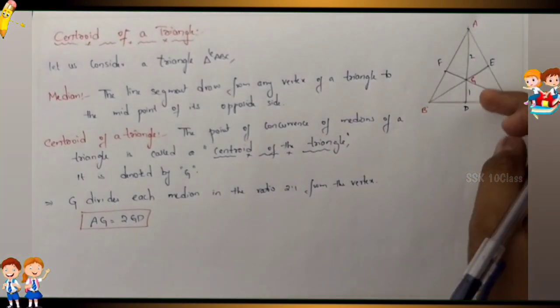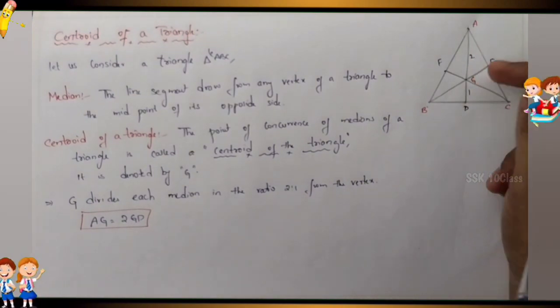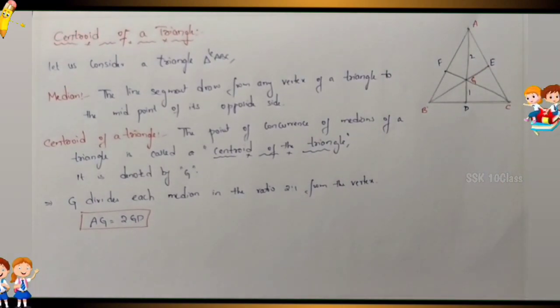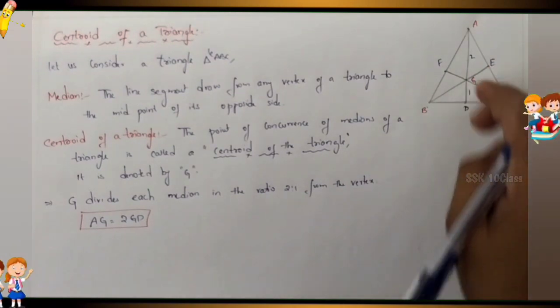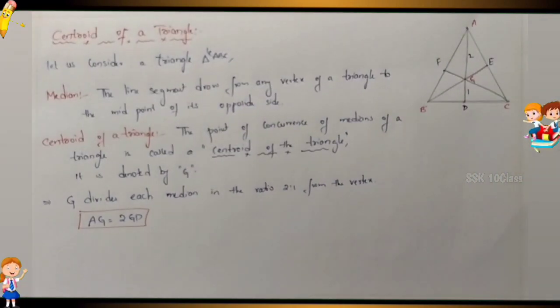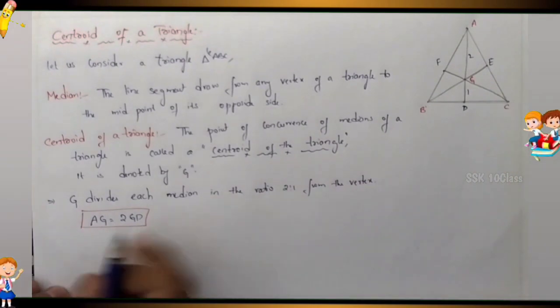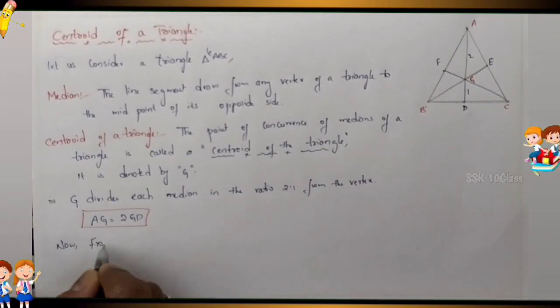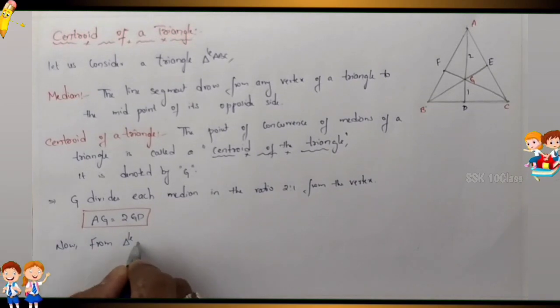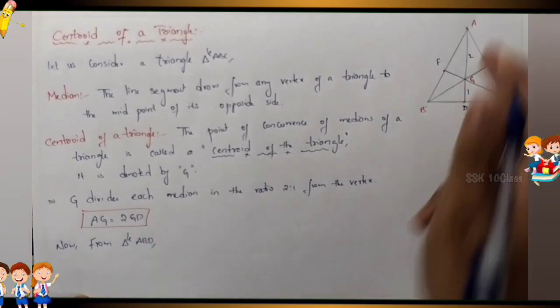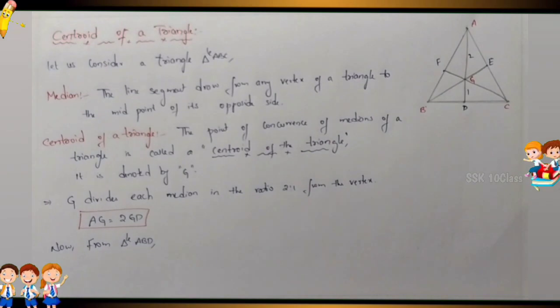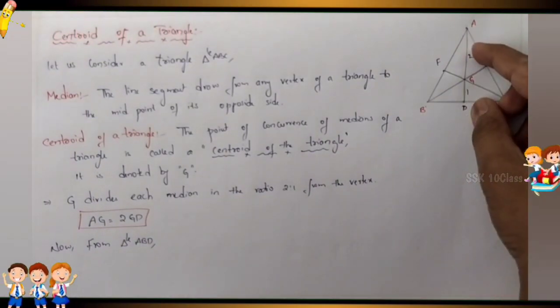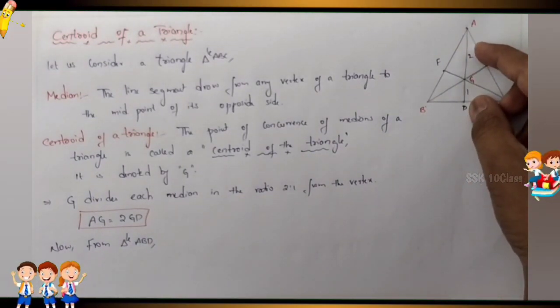Now let us solve. How will we get the proof of 2:1? We'll understand clearly. Let us solve the proof. Now from triangle ABD, let us see how we get the 2:1 ratio.